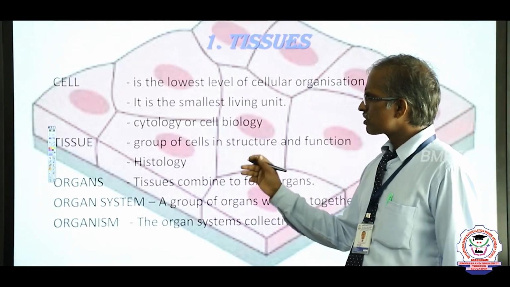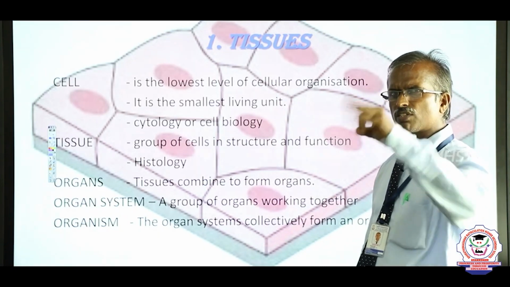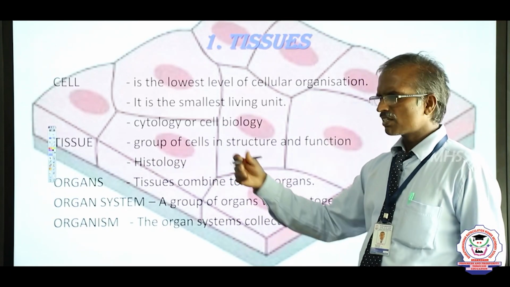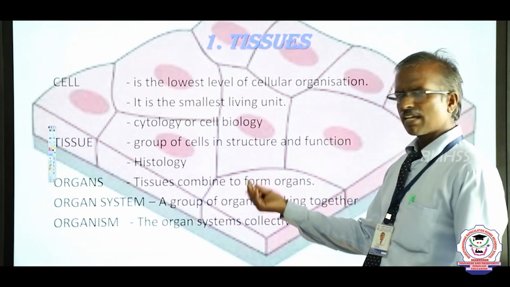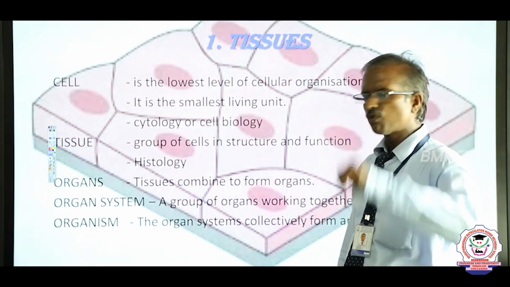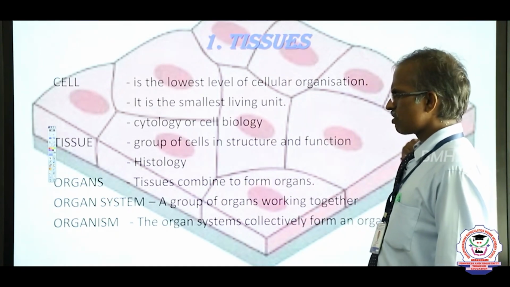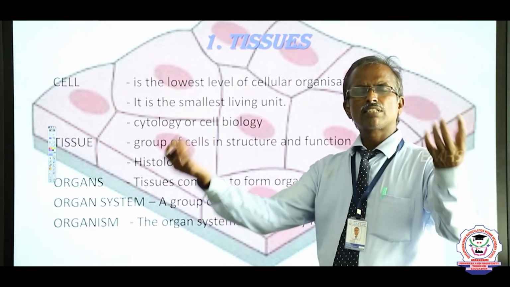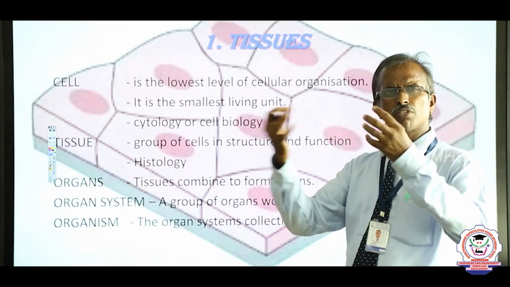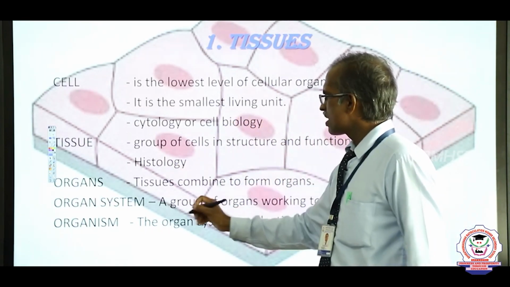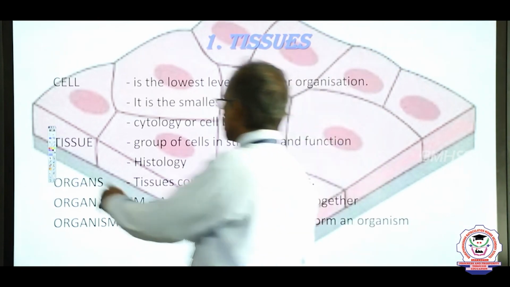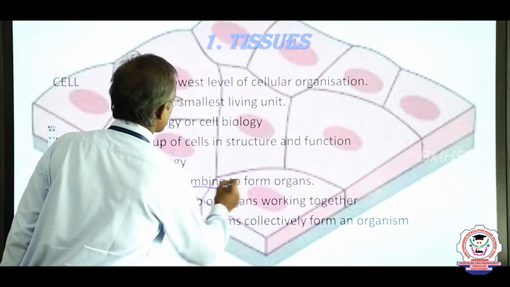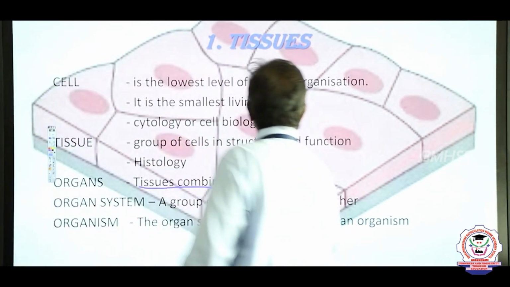Plant tissues are broadly categorized into three types: epidermal tissue, ground tissue and vascular tissue. Animal tissues are classified into four main types, which we will study later on. Next, what is meant by an organ? Several tissues are combined together to do the same function, forming an organ.